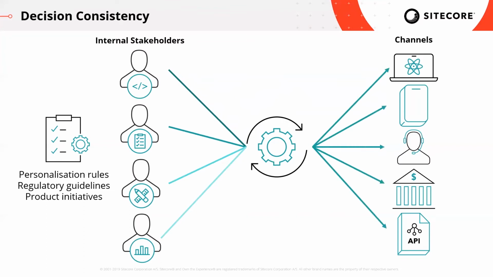Having this single place for the codification of product, personalization, and regulatory rules now means that we can distribute it more evenly across channels, ensuring consistency there as well. This means that as our businesses learn and change and adapt, we'll be sure that it only ever happens one time consistently across all channels, mitigating inconsistencies, lowering the cost of implementation, and reducing human error. But how can we do this with Sitecore technology?